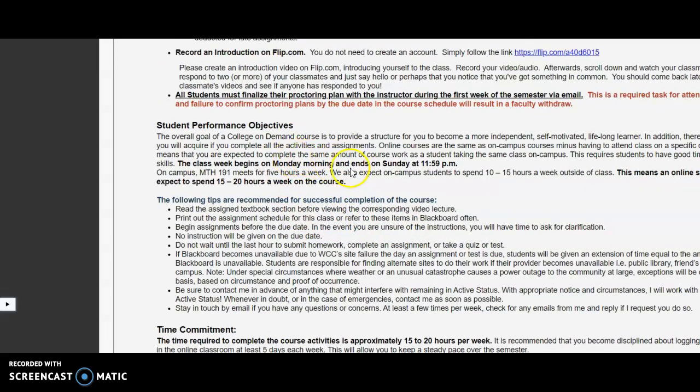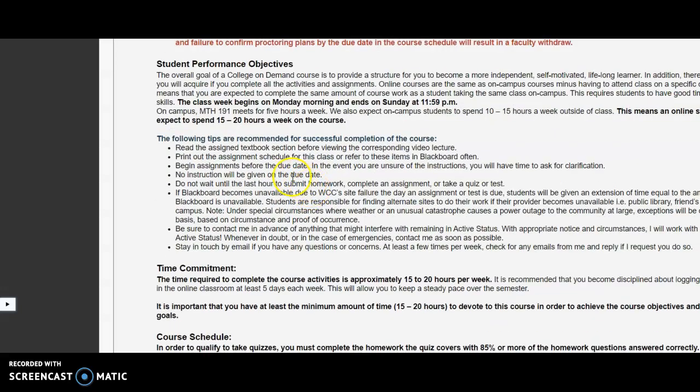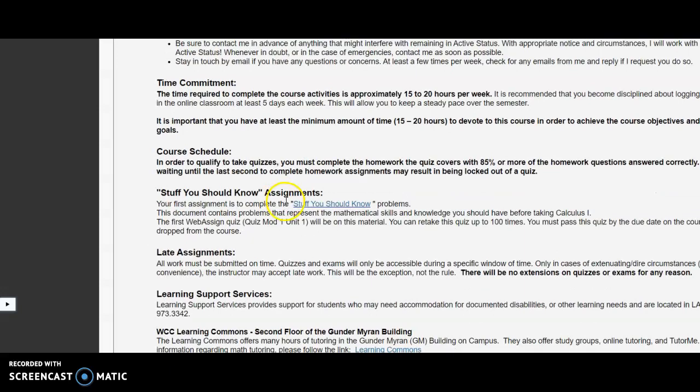Again, this points out the 15 to 20 hours a week. This course is only a 10-week course. So we are cramming all the material for a normal 15-week course into 10 weeks. So it is even more important that you are spending that minimum amount of time that you have to devote to this course. There is a course schedule that you will see. I'll show it to you for the class.